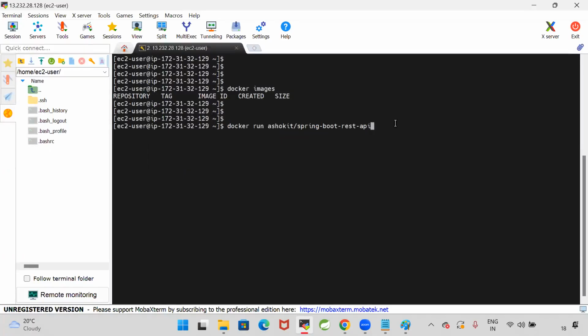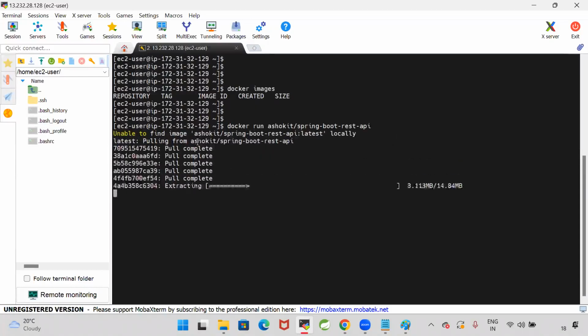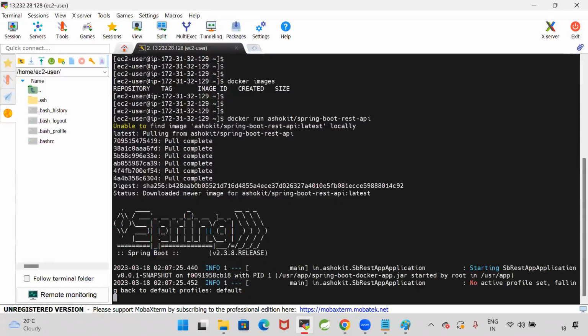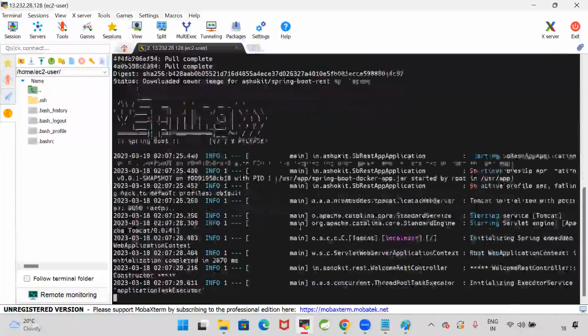Guys, observe carefully. Whenever we execute the docker run command, first it will check for the image in the local system. If the image is available in the local system, it will execute that image. If the image is not available in the local system, it will download it from the Docker Hub and run that image. Observe, it is saying clearly unable to find the image locally. Then what happened? It is pulling the image from the Docker Hub. Downloaded the new image for Ashok IT Spring Boot. Now see, my Spring Boot application is executing.